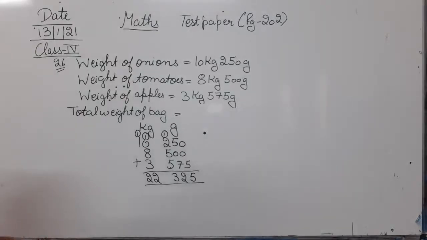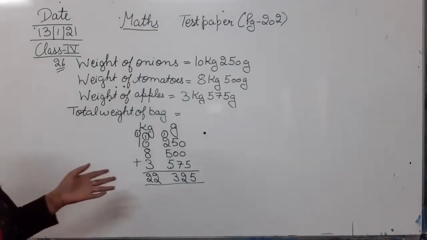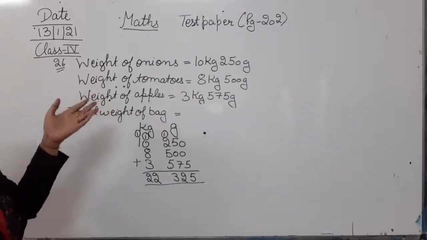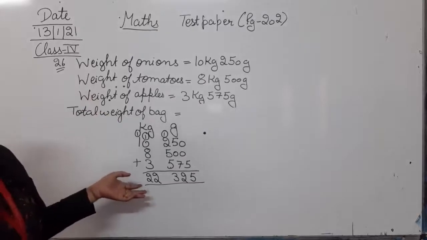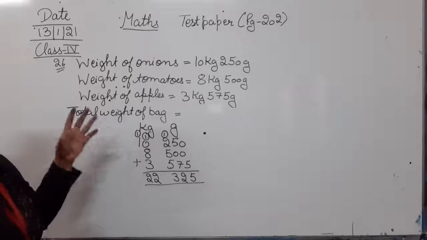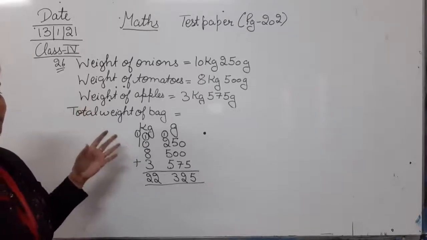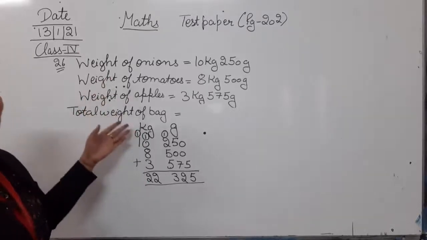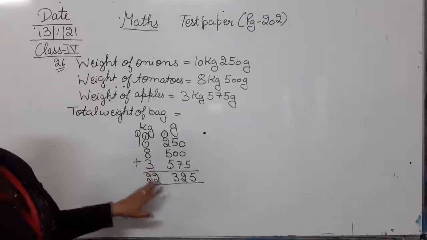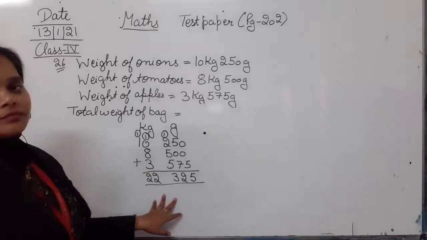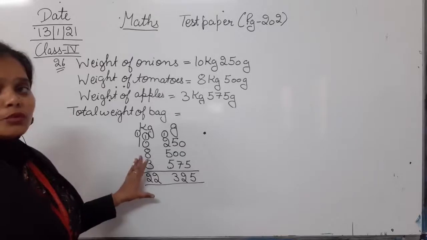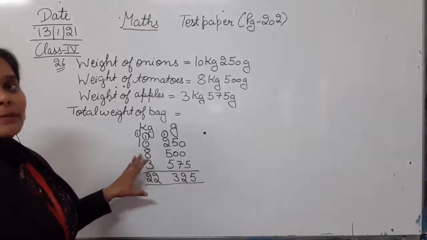So the total quantity of all these fruits and vegetables that she bought was 22 kg 325 grams. When we add the weight of all these three, we got 22 kg 325 grams. So this is the total weight of all the fruits and vegetables. And then she kept these fruits and vegetables in a bag.